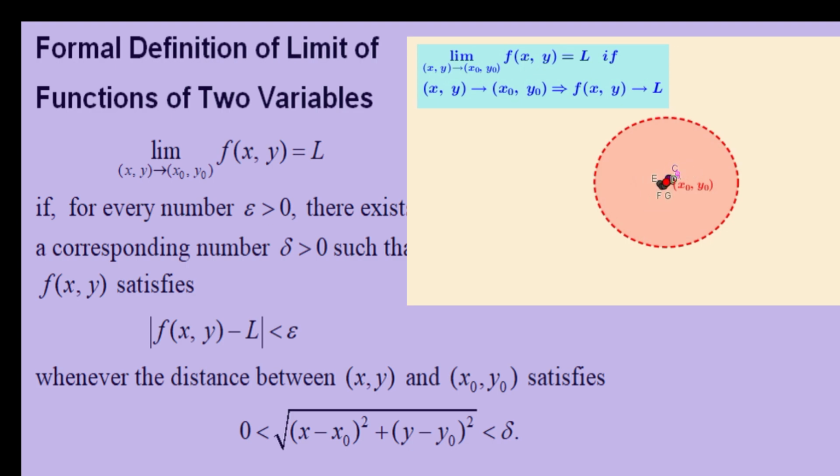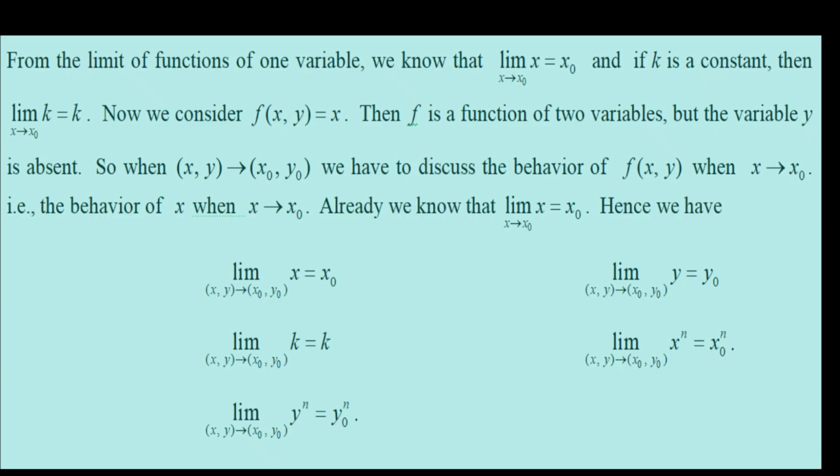From the limit of functions of one variable, we know that limit as x approaches x0 of x is equal to x0, and if k is a constant, then limit as x approaches x0 of k is equal to k. Now we consider f(x, y) = x. Then f is a function of two variables, but the variable y is absent.